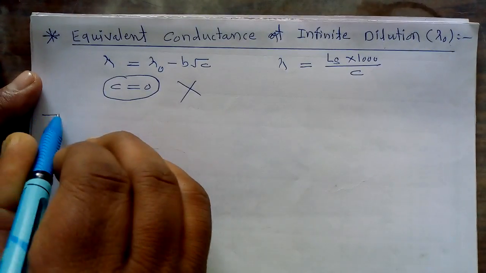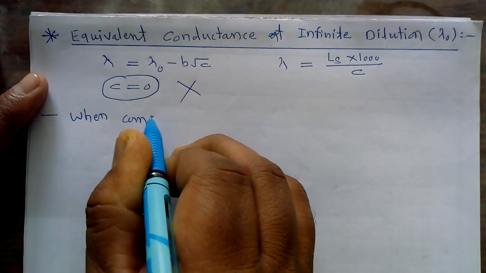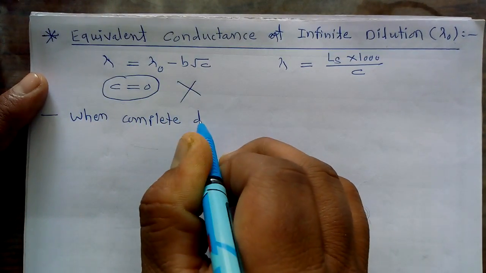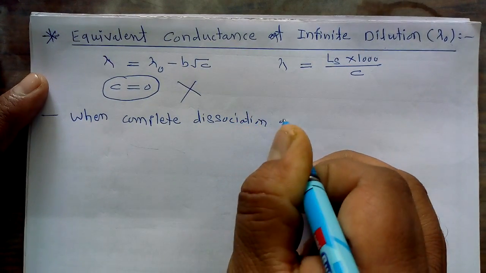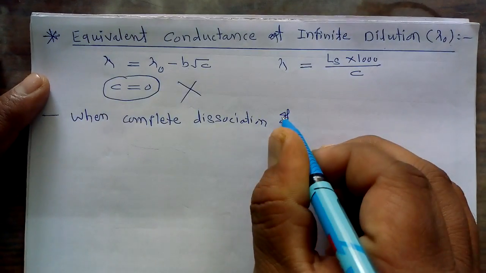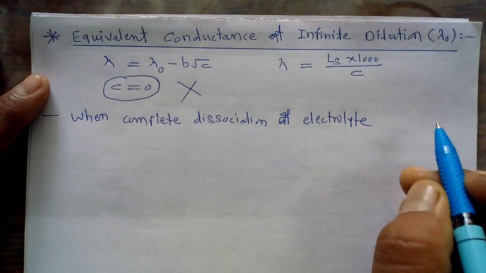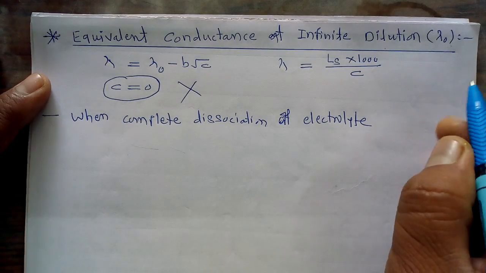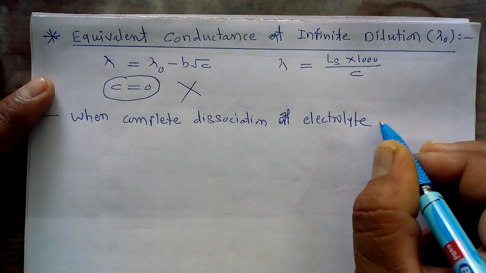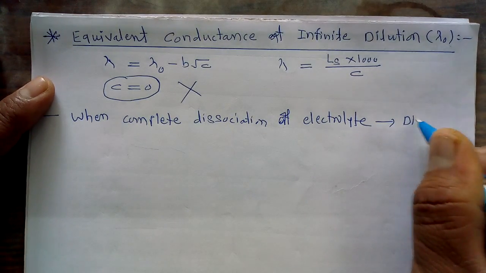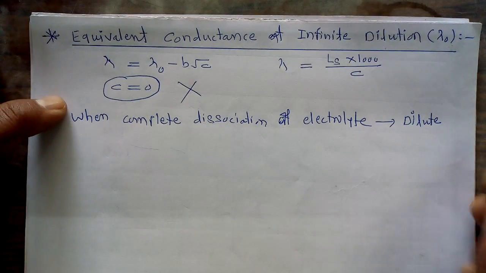When complete dissociation of the electrolyte is there, we can say that the dissociation is complete. That dissociation is obtained at the dilute stage. It must be the extreme dilute stage.